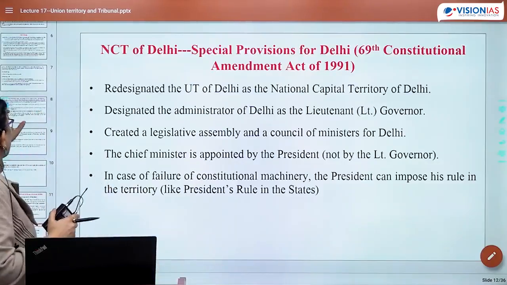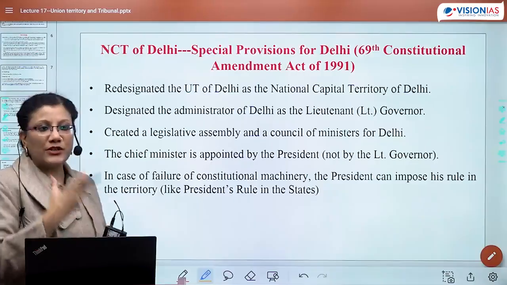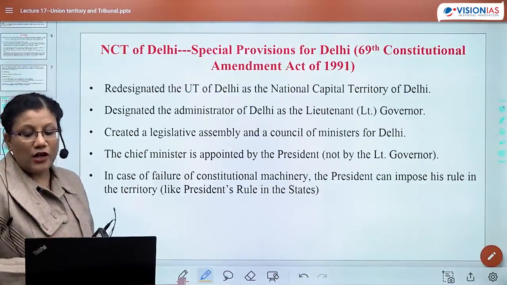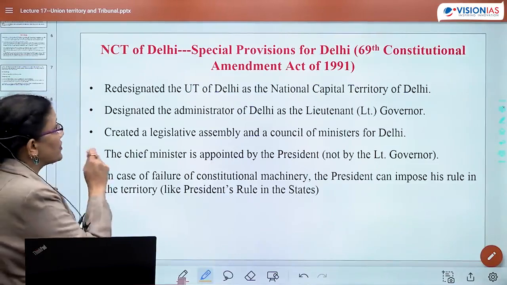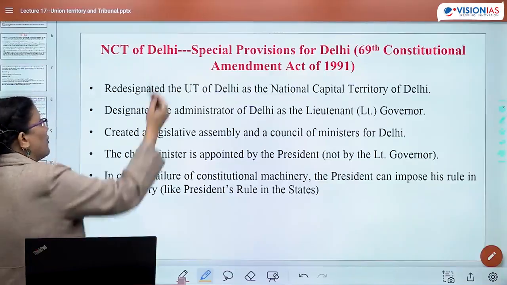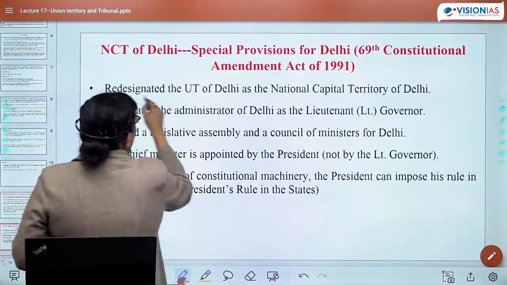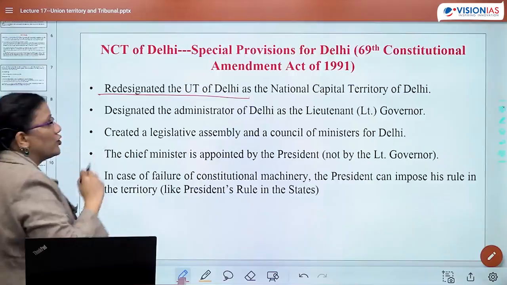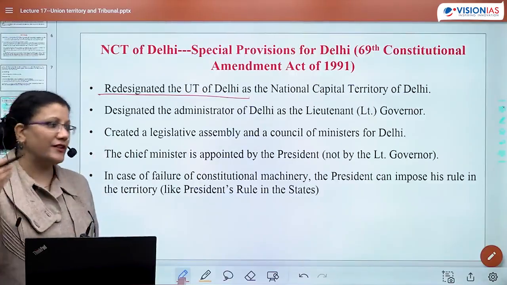अब आता है one of the most important ideas, NCT of Delhi, special provisions which are given to Delhi, which came after the 69th Constitutional Amendment Act 1991. So as per this particular Constitutional Amendment Act, it redesignated the UT of Delhi as NCT Delhi, National Capital Territory Delhi.